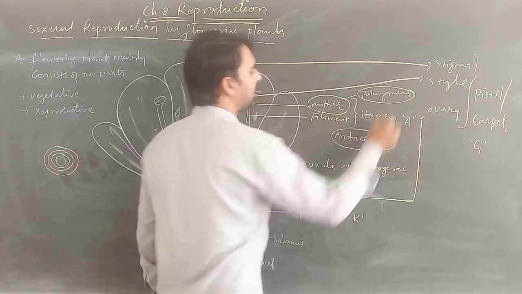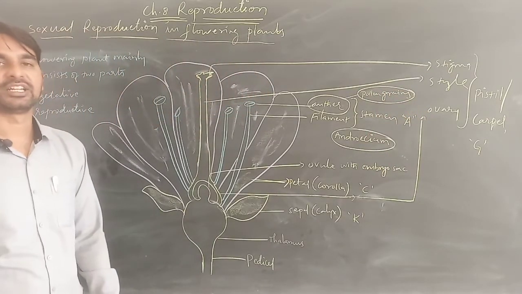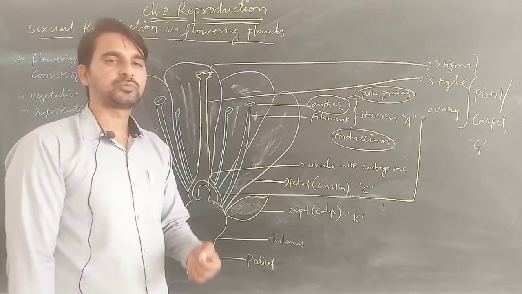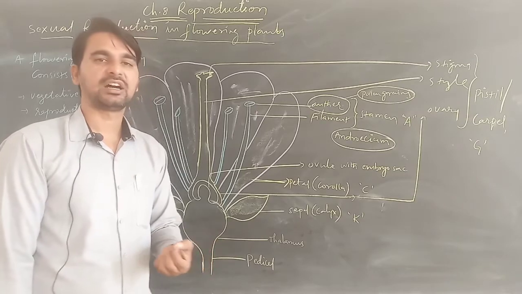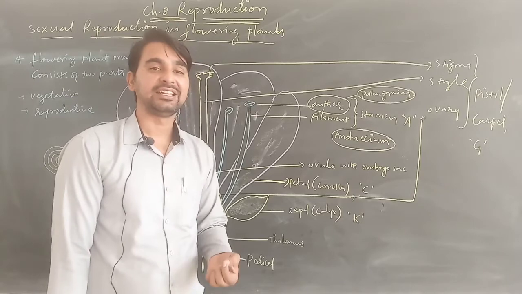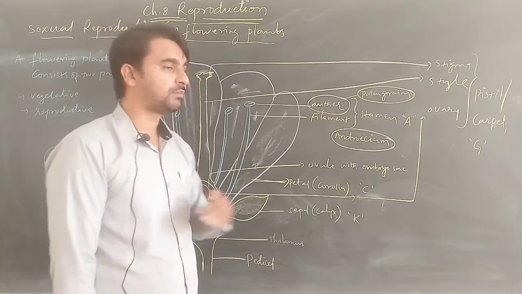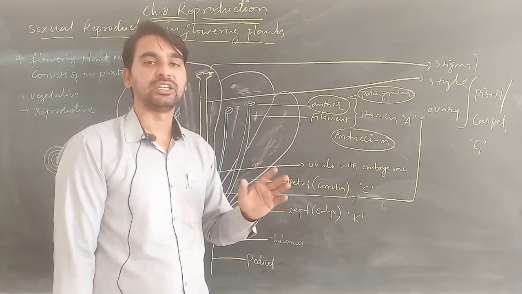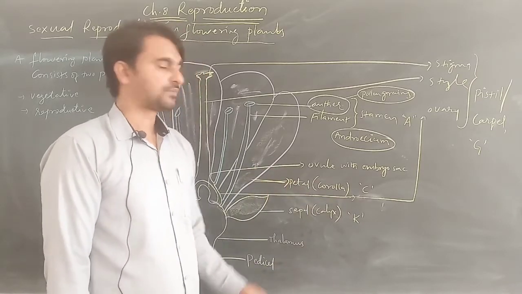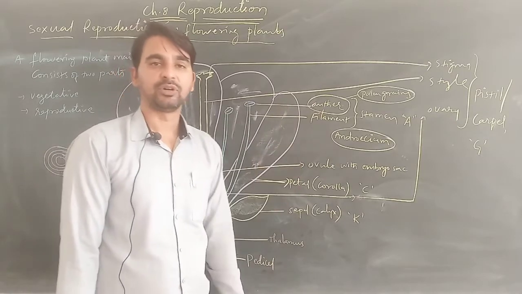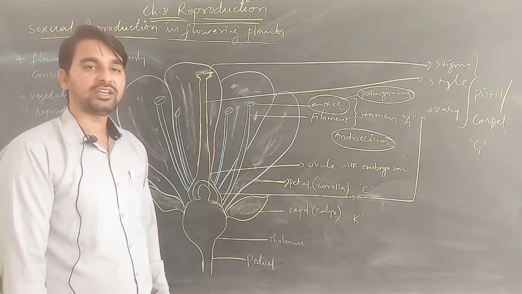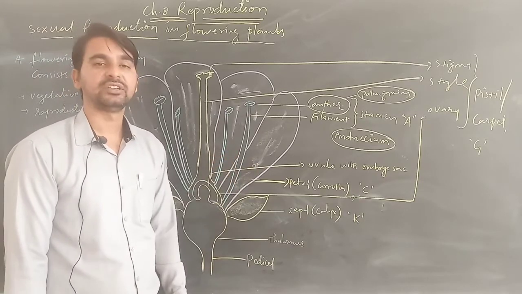Mostly they are light yellow in color, and very light in weight, so they are easily blown away and can be transferred with even a small flow of air or wind. So the pollen grains, or male gametes, are present in the anther of the stamen.